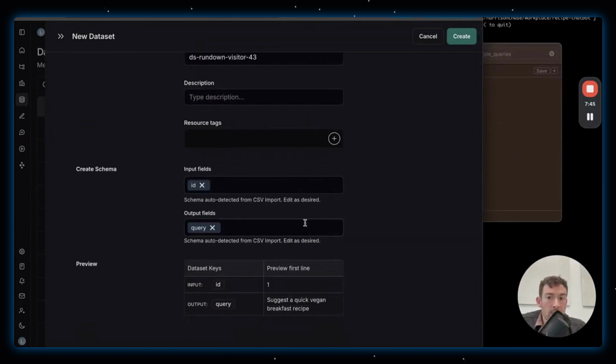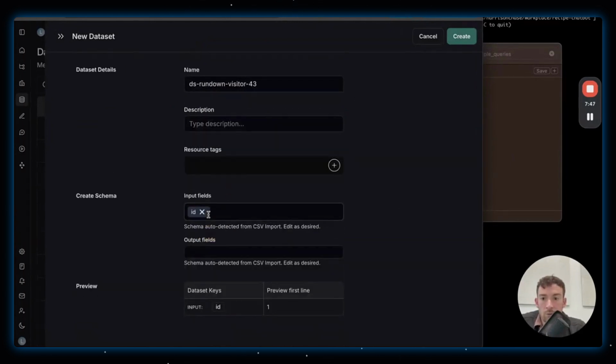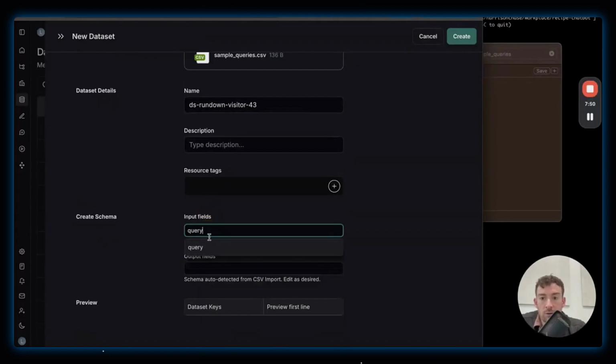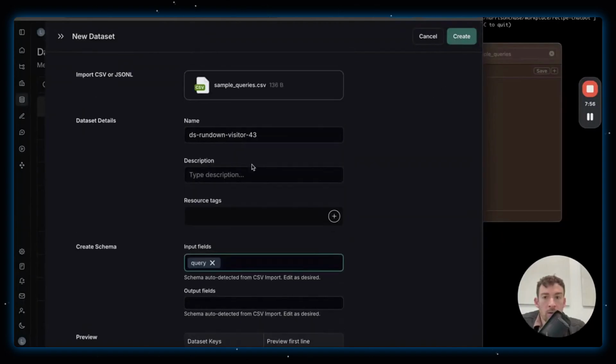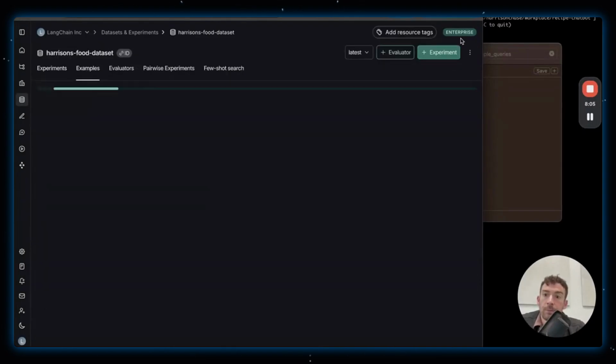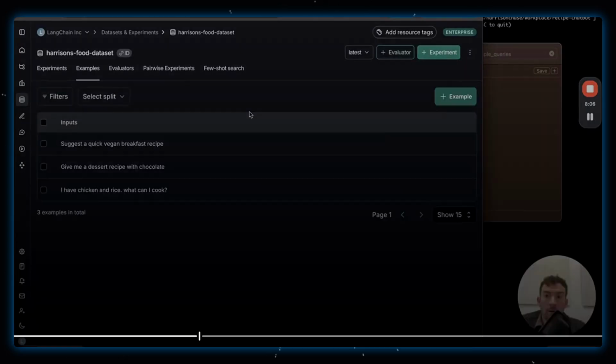So it automatically recognizes the columns. I'm going to move the query field to the input. Great. You can see a little preview of it here. And let's name the data set Harrison's food data set. And let's create this. Awesome. So now I'm brought to this.